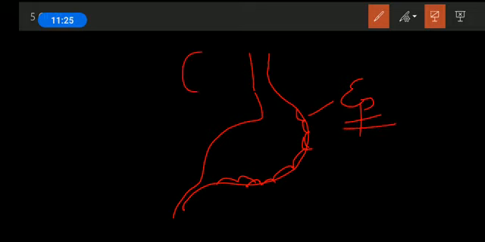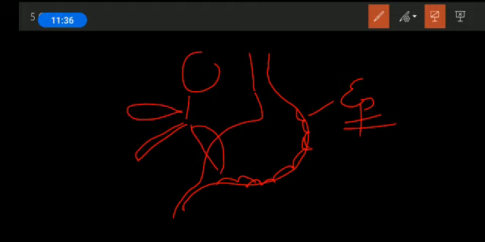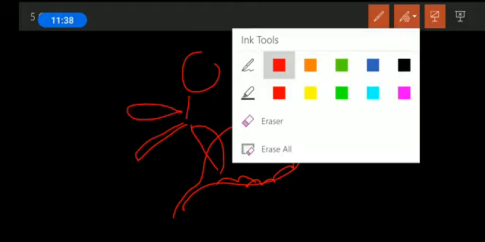At the same time, when a person is basically having its body, so this person will be having a body, so the skin will be responsible for protection. This is just a random figure I am drawing. Okay, so it is responsible for covering the surfaces of an organism, and it is also responsible for covering the internal body lining.